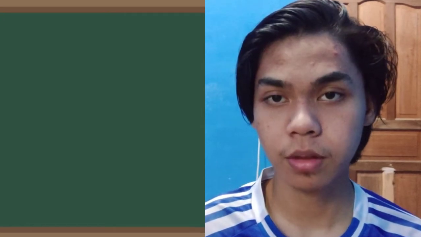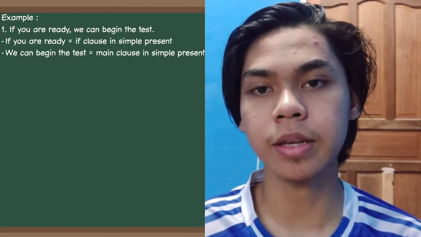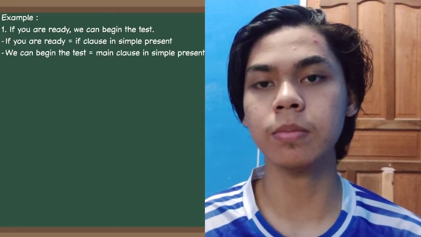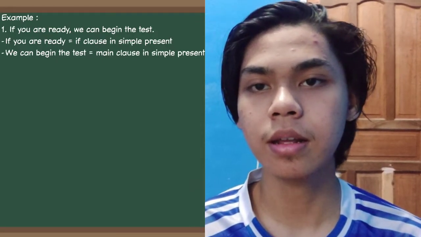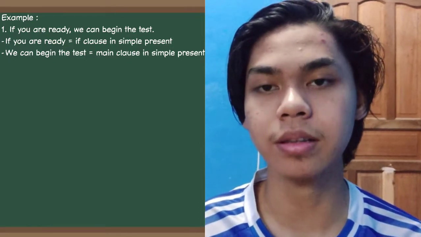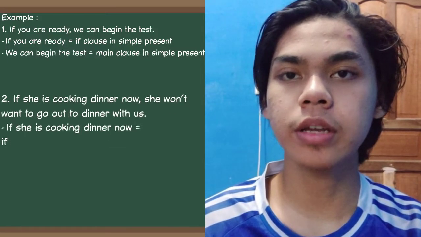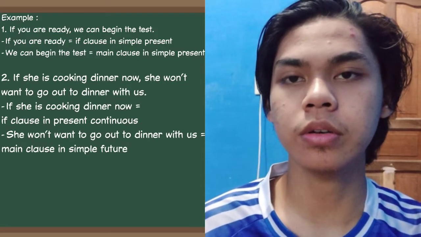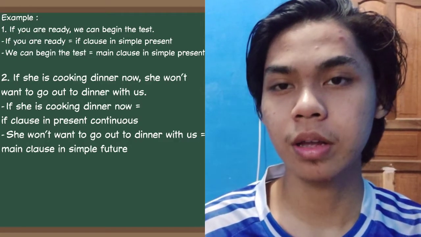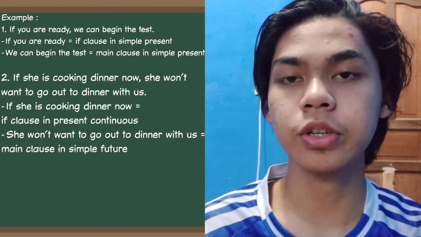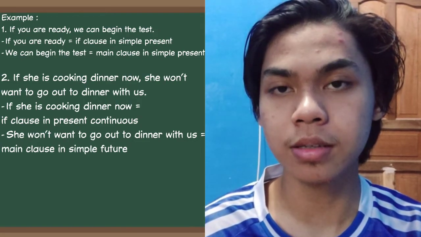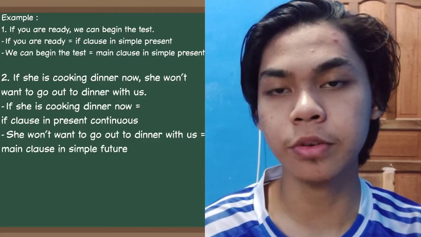For example, if you are ready, we can begin the test. In here, if you are ready is an if clause in simple present, and we can begin the test is the main clause in simple present. Number 2, if she is cooking dinner now, she won't want to go out to dinner with us. In here, if she is cooking dinner now is an if clause in present continuous, and she won't want to go out to dinner with us is the main clause in simple future.